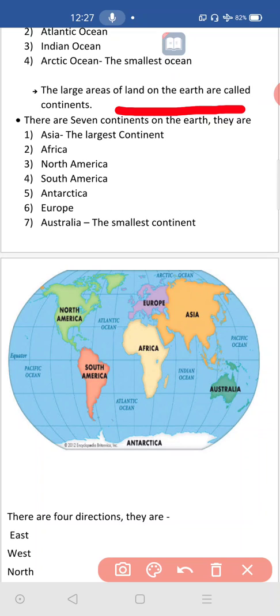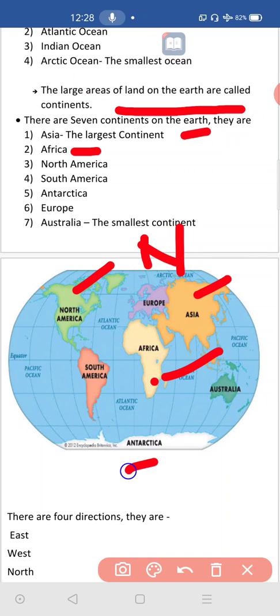They are Asia, the largest continent in the world. You can see Asia here itself. Second one is Africa. Africa is here, you can look at this. Third one, North America. It is the northern part of the earth. And it is coming to the south part, so it is South America.